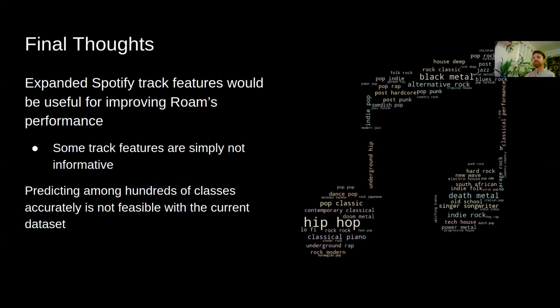And for the final thoughts, expanded Spotify track features would be useful for improving Roam's performance because some of those are simply not informative. And predicting among hundreds of classes accurately is not feasible with the current data set, but that doesn't mean that the results are not useful, as it still helps users find unusual genres that they may not have otherwise explored.